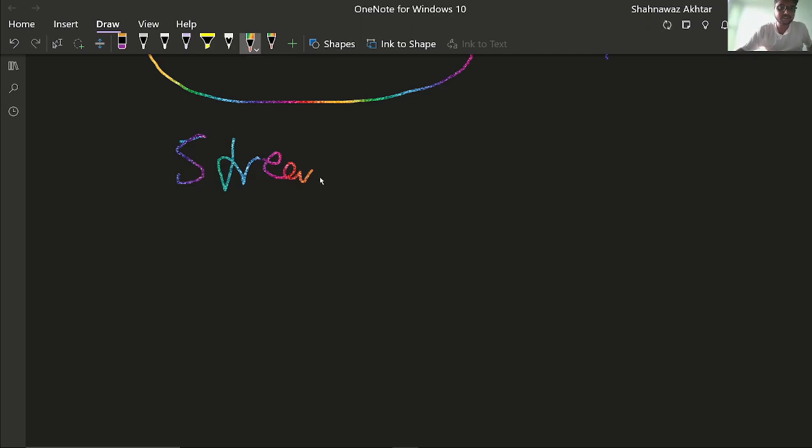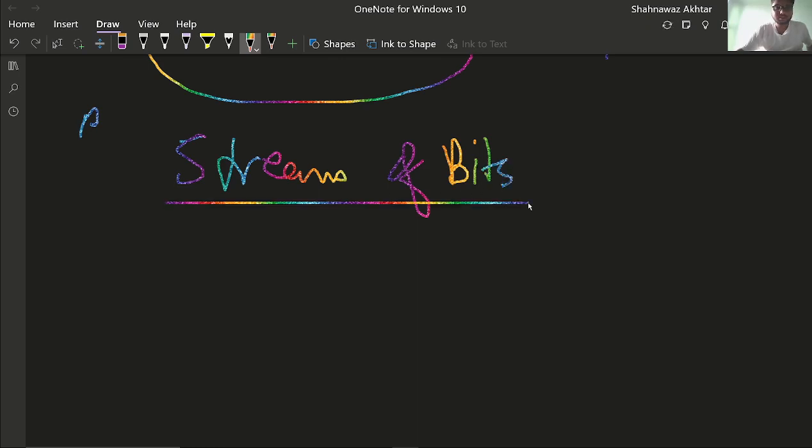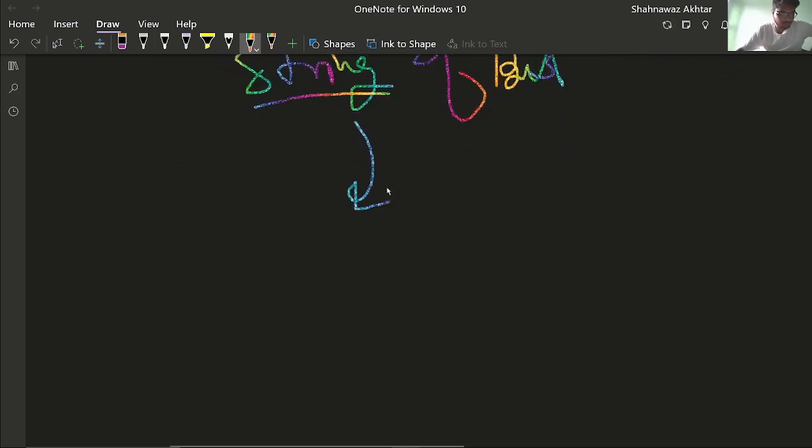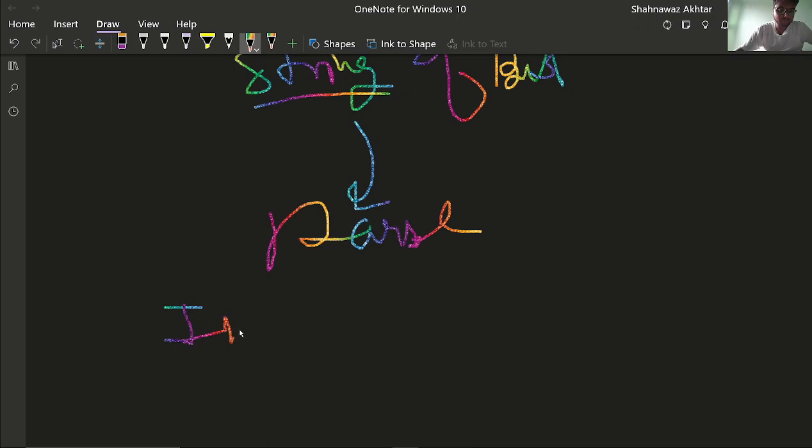All right, it accepts the stream of bits from the IO devices. But if we have a stream of bits, or we can say a string of bits, we have to convert it into a number. So what do we use? The parsing technique. In that we have to parse it.